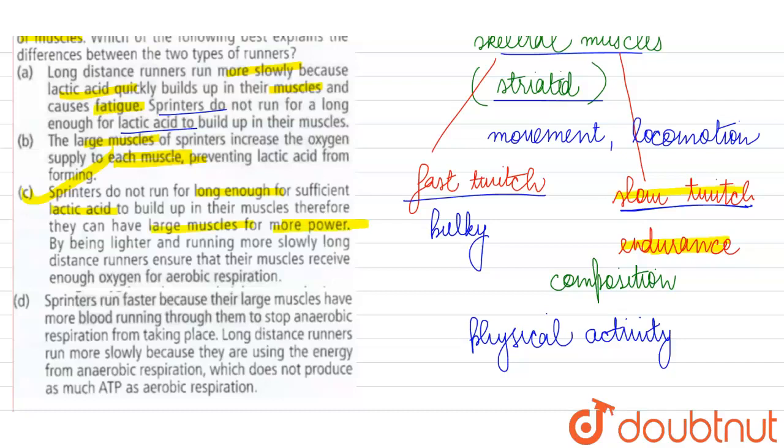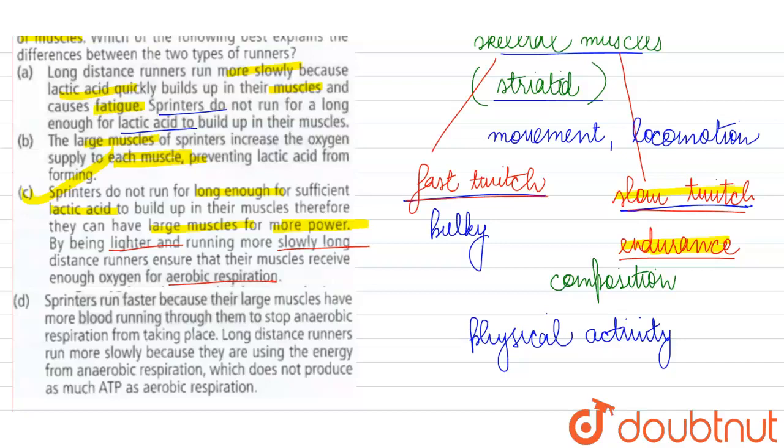Their muscles are larger because these fast twitch muscle fibers can carry their weight for a short time, but the long distance runners have to be lighter and they have to run slowly because they have to keep up this activity for long periods of time, and therefore they need the slow twitch muscle fibers where aerobic respiration will take place and lactic acid will not accumulate.